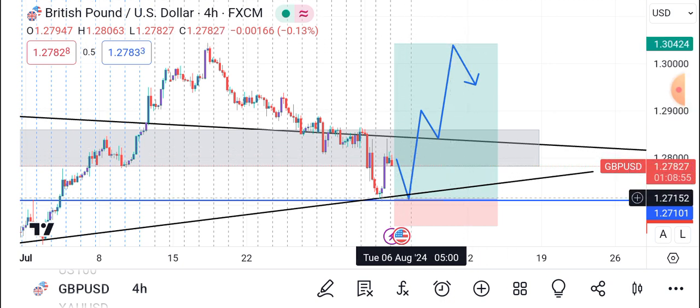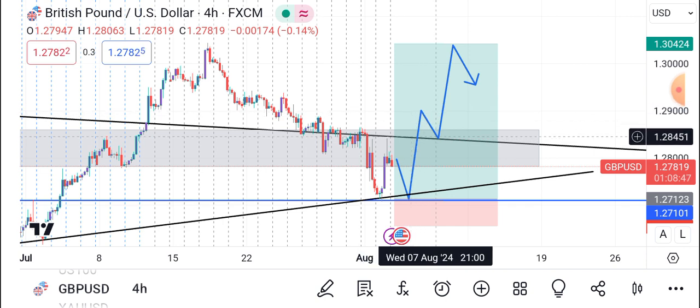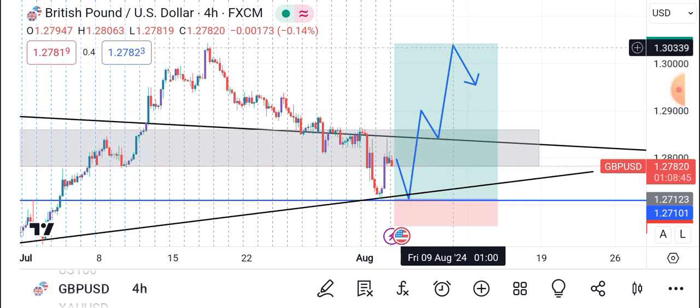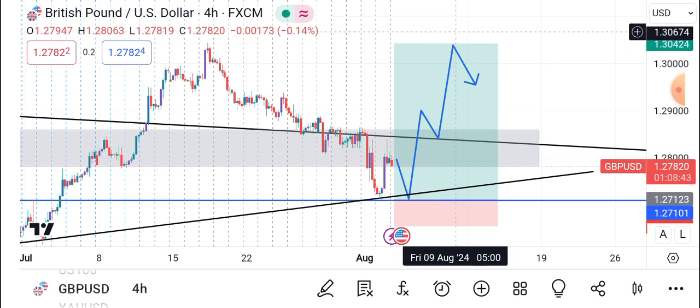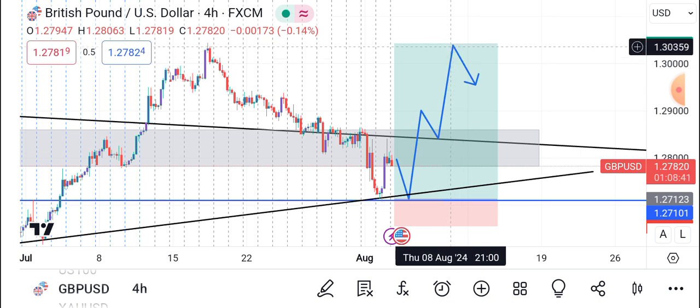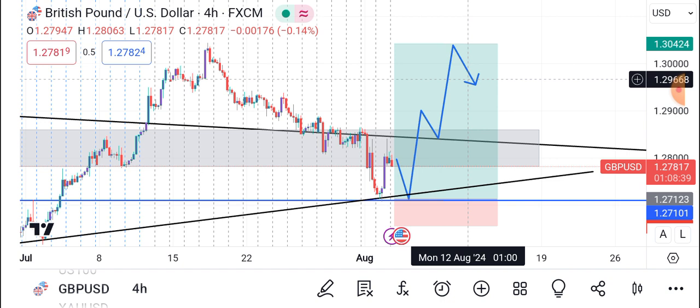Make sure you get your entries from this low, the double bottom. If you fail, you can get other entries after breaking the neckline, impulsing with scalps, pullback, then long-term trades. Then our TP is there. Then we're looking for the next opportunity, whether we break or we reject. That's what I'm looking at on the GBP/USD. It looks like a best setup, right? It looks like the possible setup for this week.